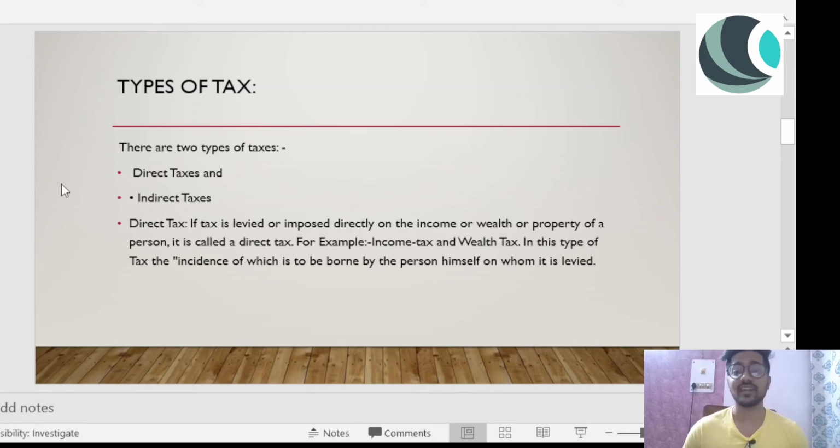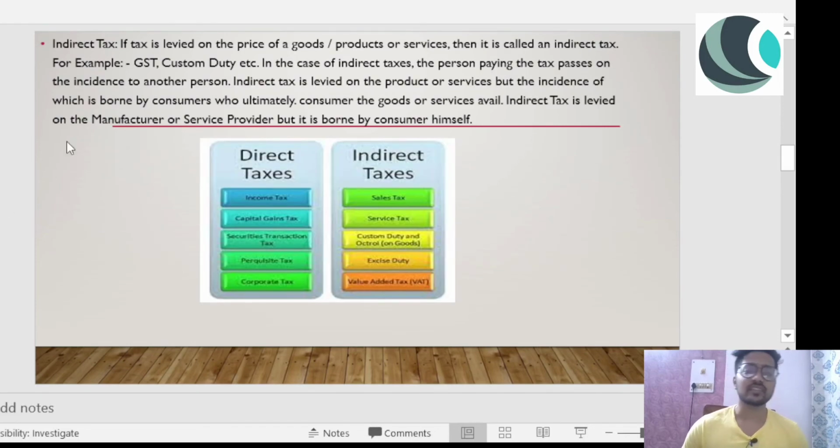So this is direct tax. Example is income tax and wealth tax. So there are two types of taxes. Now, while covering direct taxes, the next one is indirect tax. So you must be knowing that. I think most of the viewers who are watching this video must be knowing that there are two types of taxes. One is direct, and then there is indirect tax.